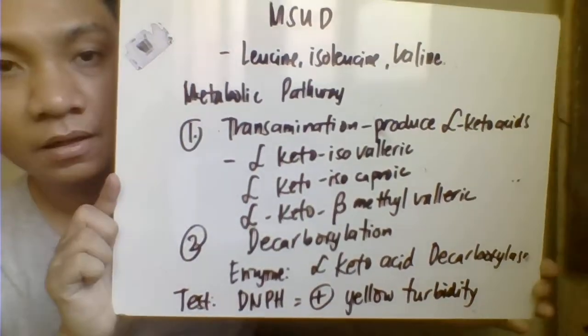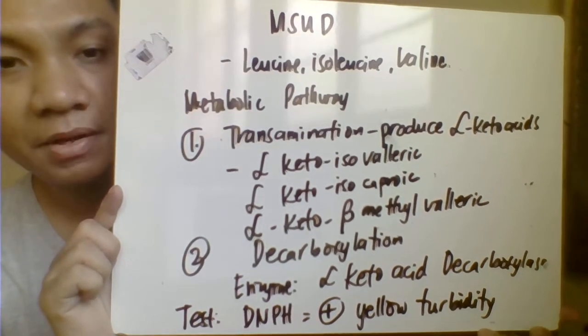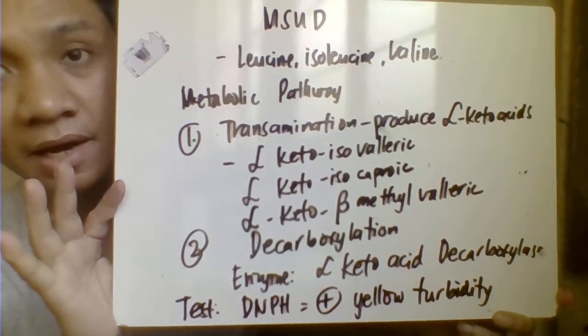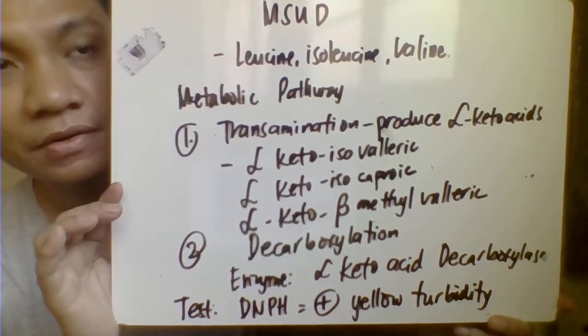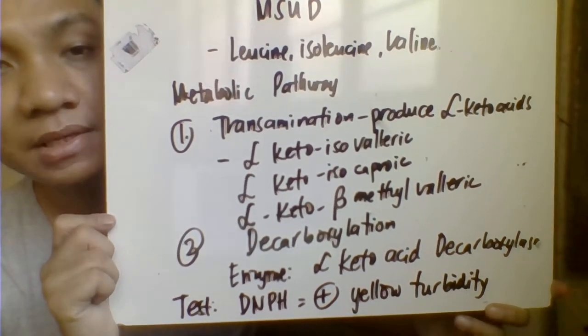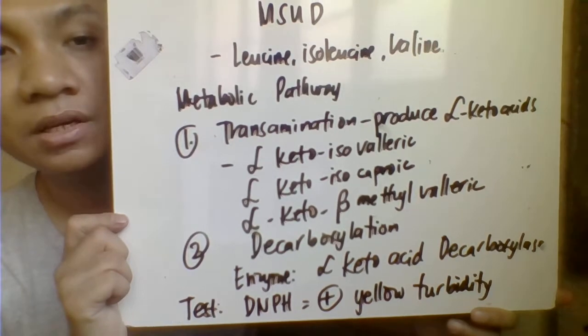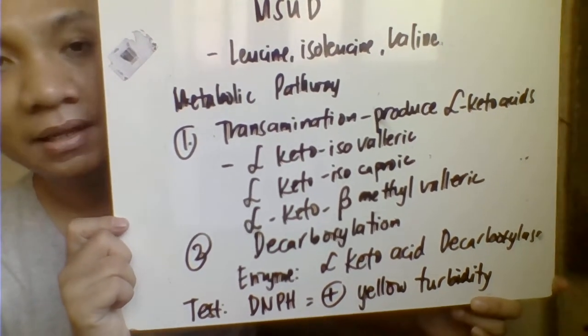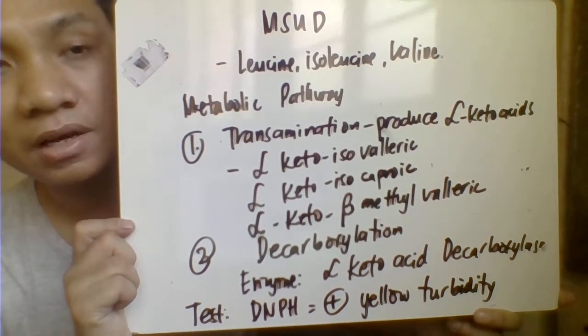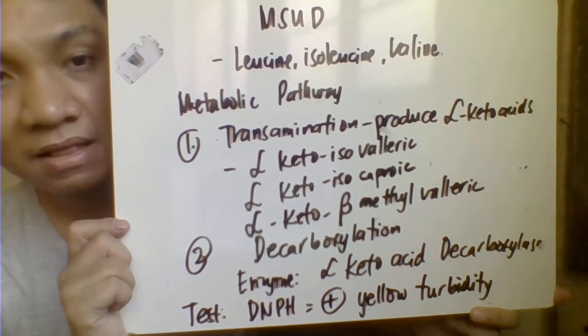The first one we have is maple syrup urine disease, characterized by a problem in three amino acids: leucine, isoleucine, and valine, or simply LIV. Normally, the metabolic pathway involved for those three amino acids is transamination. Upon transamination, they produce alpha-keto acids, which include alpha-ketoisocaproic, alpha-ketoisovaleric, and alpha-keto-beta-methylvaleric acid.